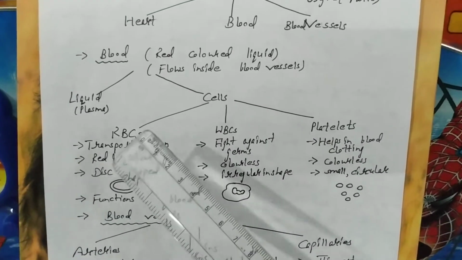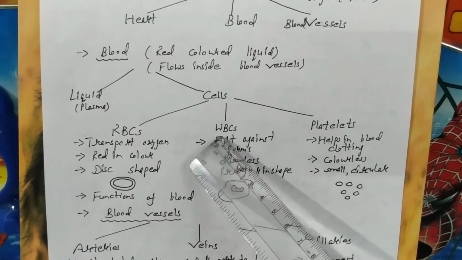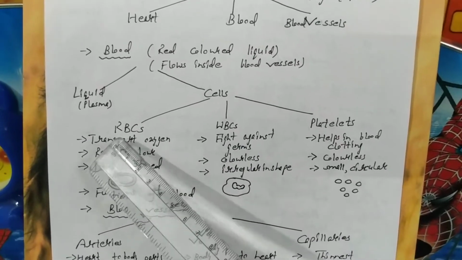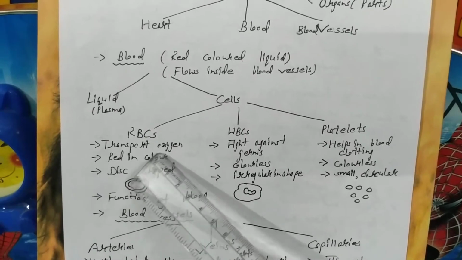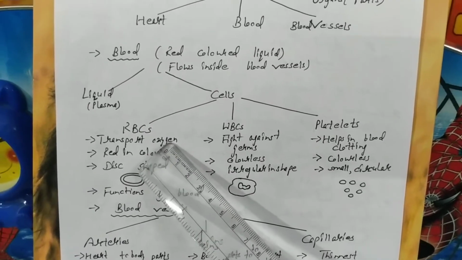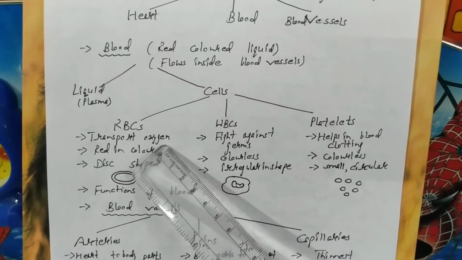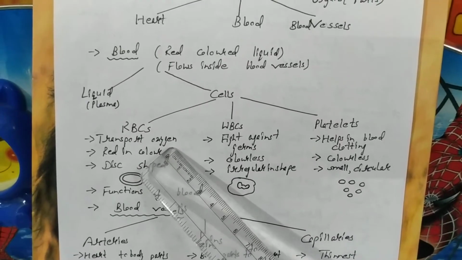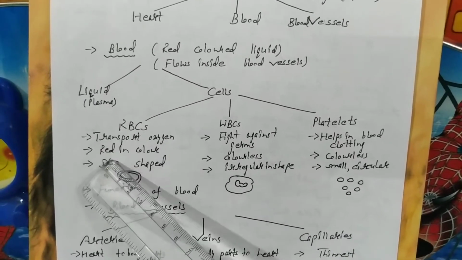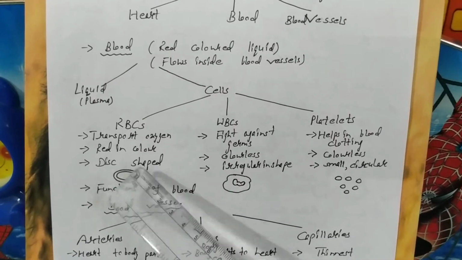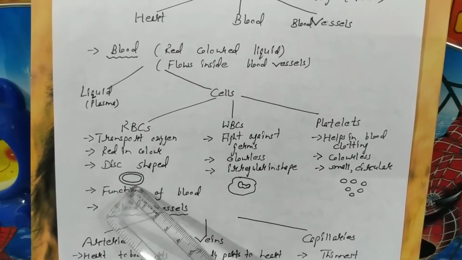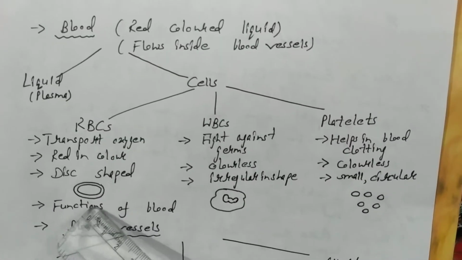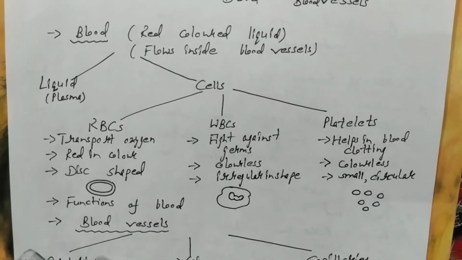Now we will study the function of each type of cell. Red blood cells transport oxygen and bring back carbon dioxide from all the cells of the body. As the name indicates, they are red in color, and the cells are disc shaped, as you can see in this picture.